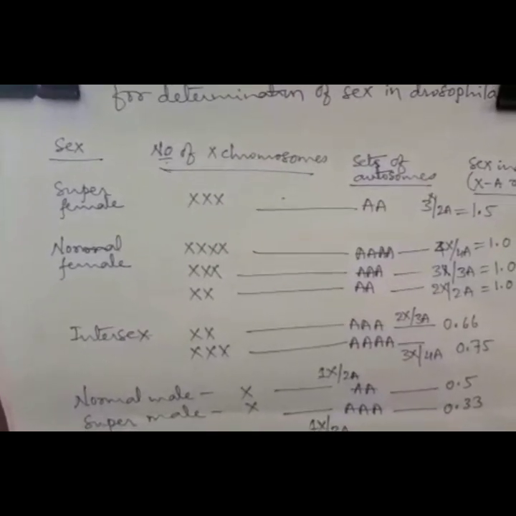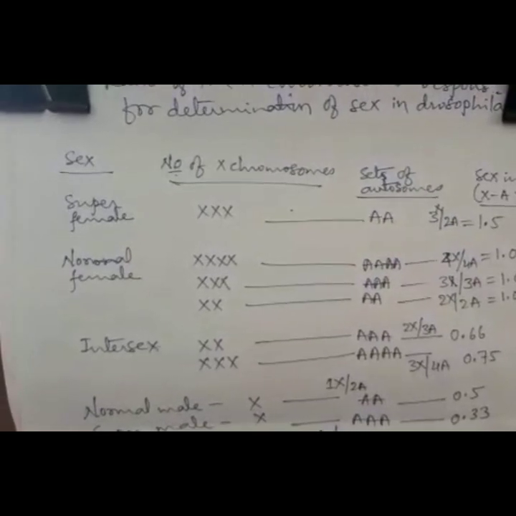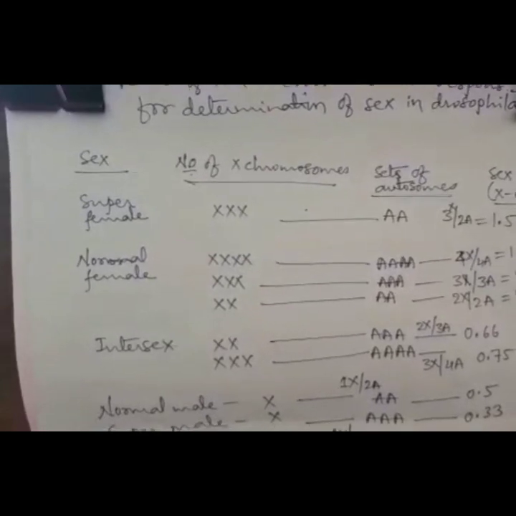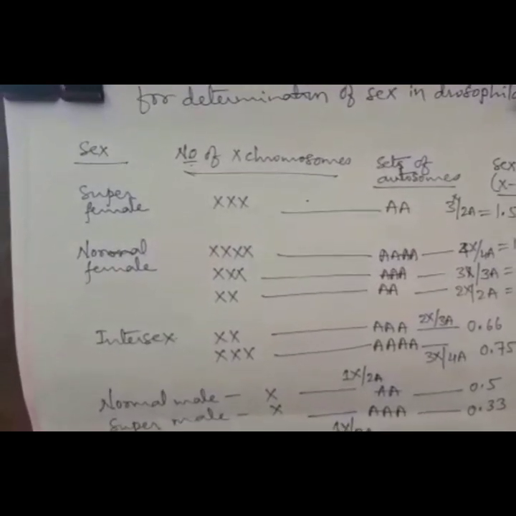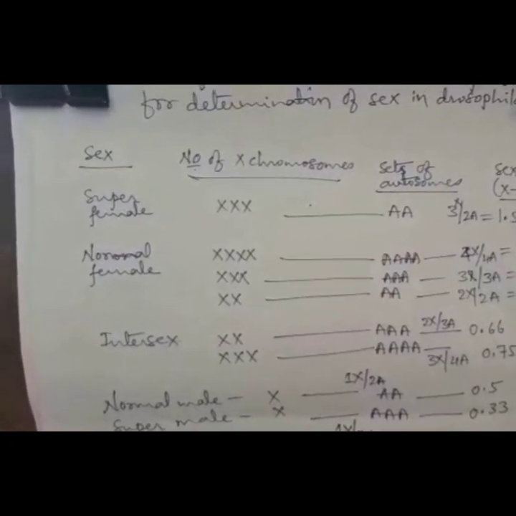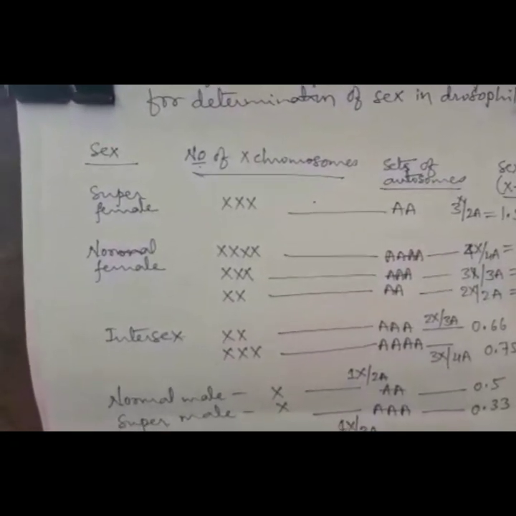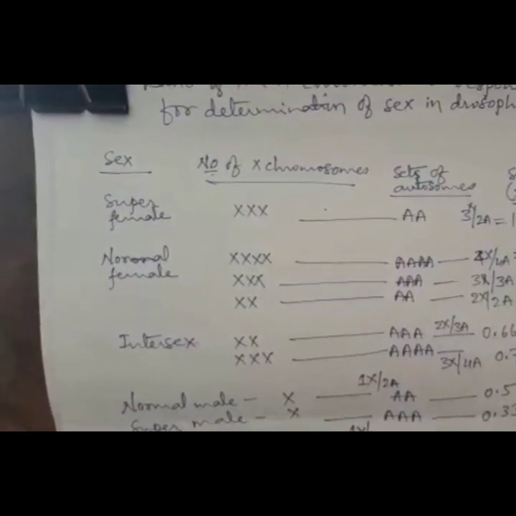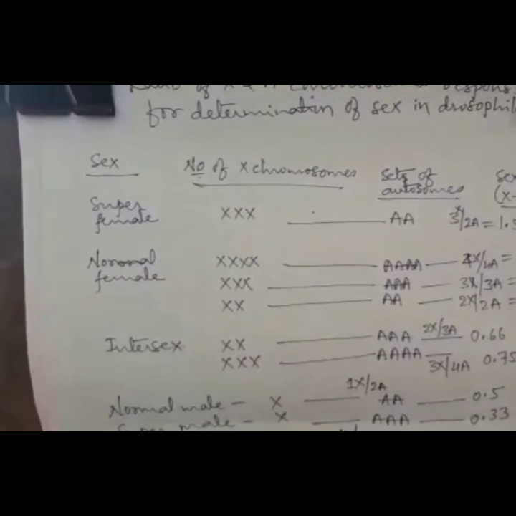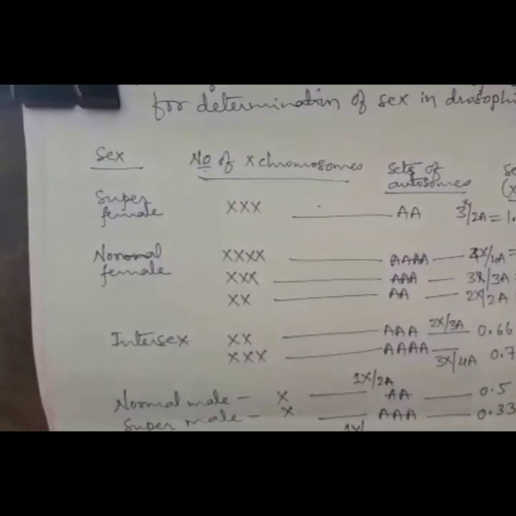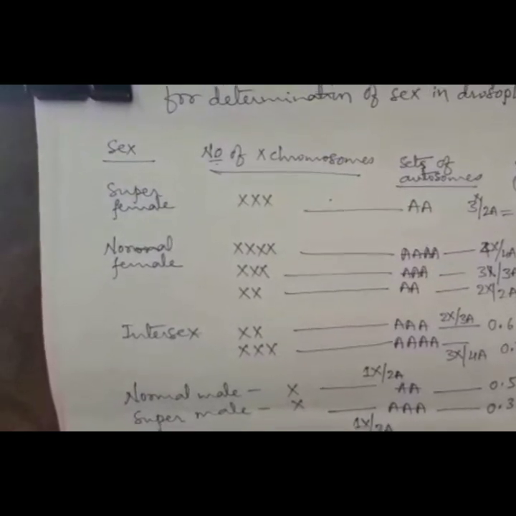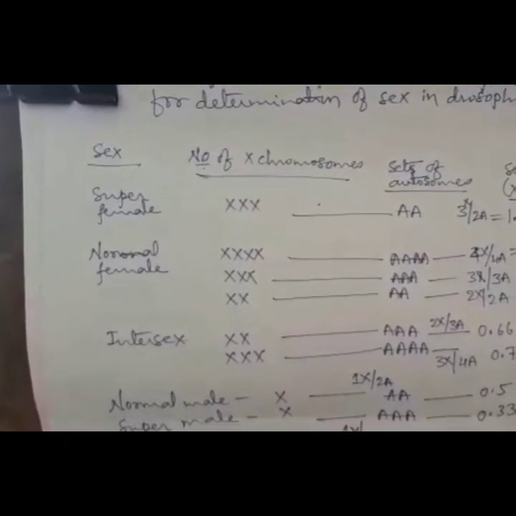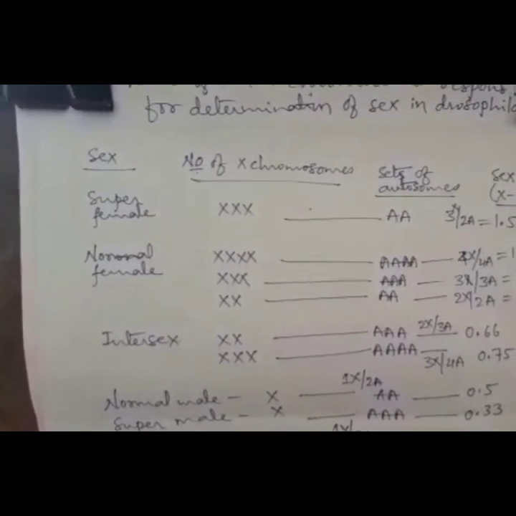Whereas 4X chromosomes with 4 sets of autosomes forms the sex index 1, and 3X divided by 3 sets of autosomes also forms the sex index 1, and 2 X chromosomes and 2 sets of autosomes also forms the sex index of 1, all forming normal females. If the sex index is 1, those individuals are normal females. The sex index 1.5 forms the super females,